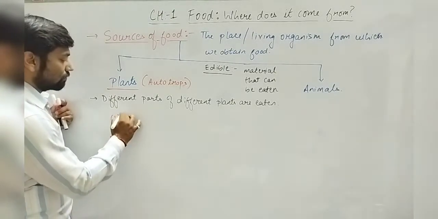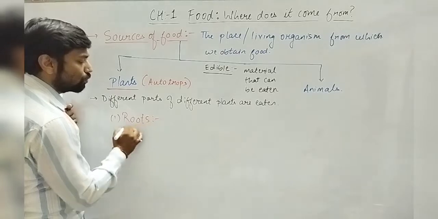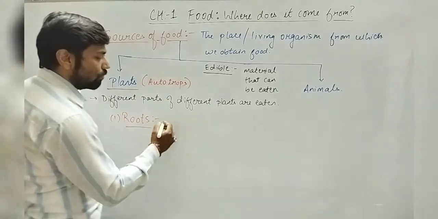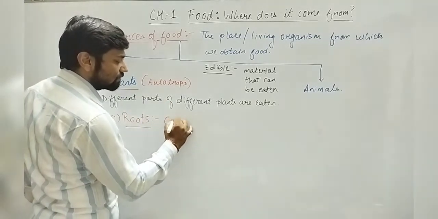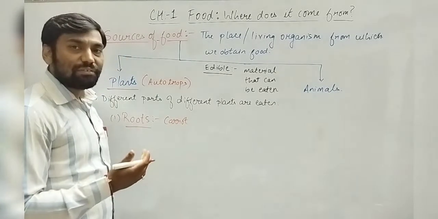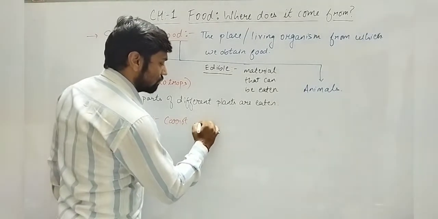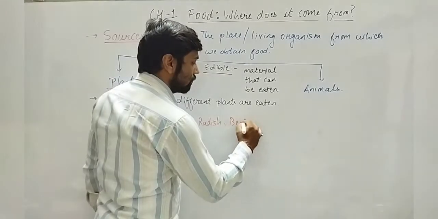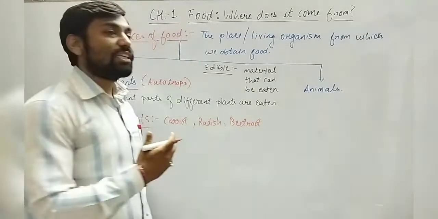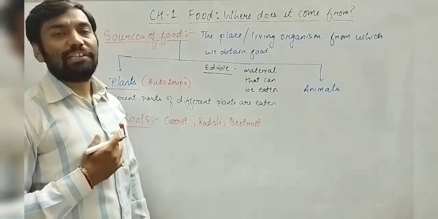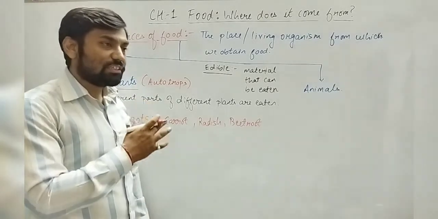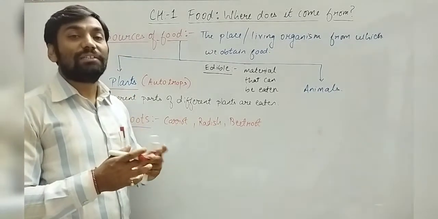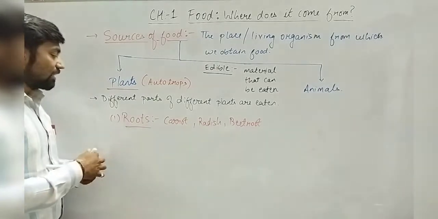Let us start with the root. Which plant's root do we eat? A very good example that you always know is carrot. Or we can say radish, or beetroot. Those are actually roots that we are eating. Understood? We are not eating the other parts of the plant, but the root part of the plant. Okay, another next one.